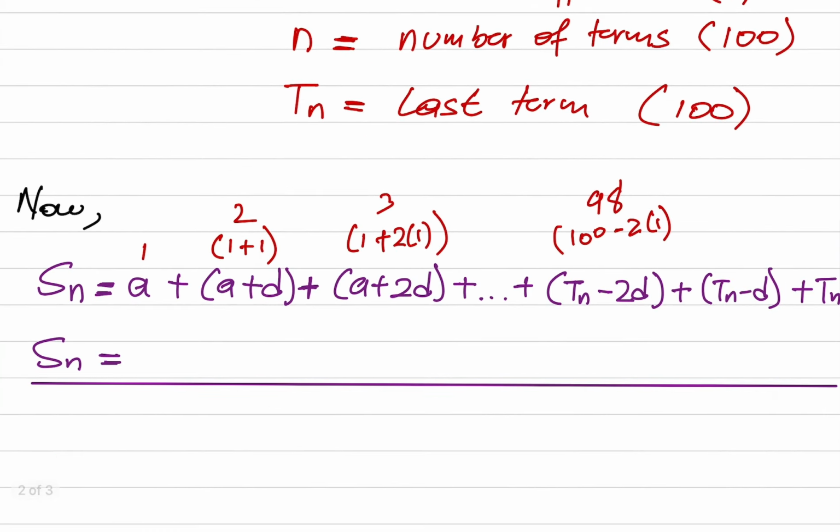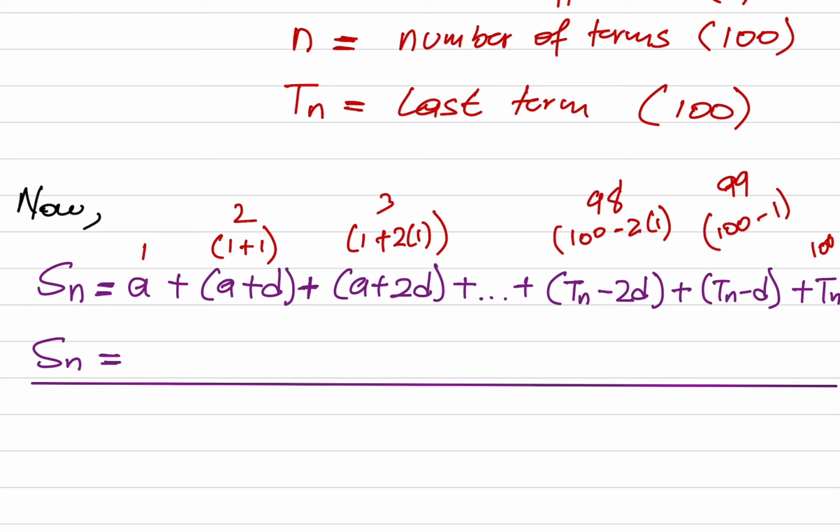Let us see. What about this one? Tn minus D. We see that it's 100 minus 1. It gives you how much? Take a guess. 99 there. Now we know what our Tn is. Our Tn is just 100 there. So this is nice.